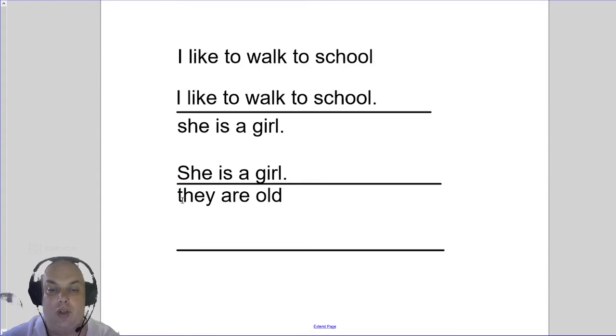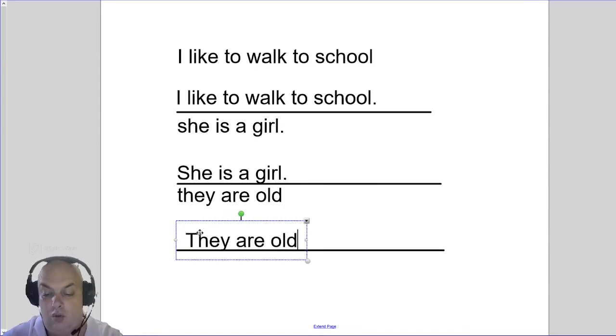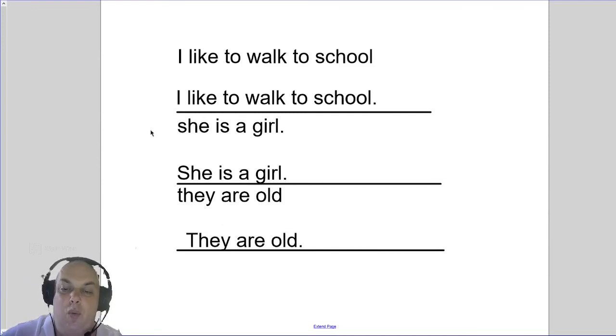And the last one, they are old. Now this one does not have a capital letter, and it doesn't have a full stop. So again, we're going to copy the whole sentence. They are old. Full stop. See, it's quite easy. You just have to copy and make sure every sentence starts with a capital letter and ends with a period or a full stop. Easy.